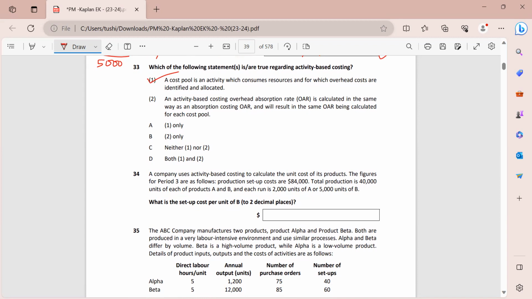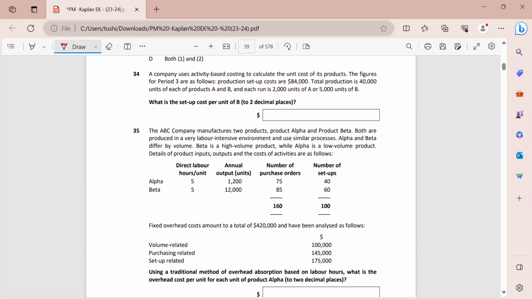Now let's have a look at the second statement. An activity-based costing overhead absorption rate, OAR, is calculated in the same way as an absorption costing OAR and will result in the same OAR being calculated for each cost pool. Now this is absolutely rubbish. Why? Because activity-based costing will allocate the cost according to the cost drivers, whereas absorption costing uses the level of activity or how many units we are producing. So our answer becomes option A.